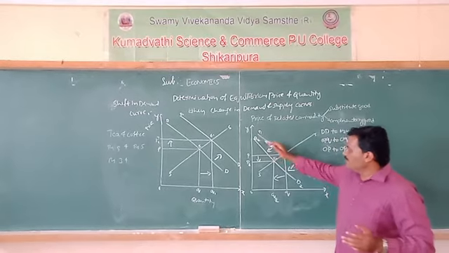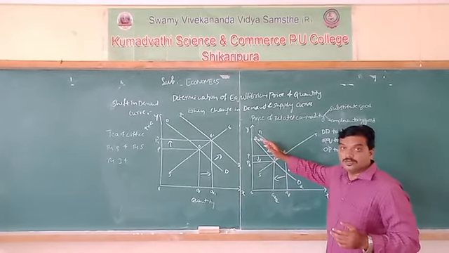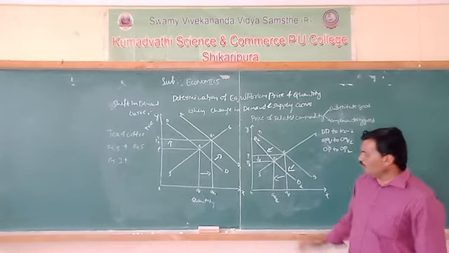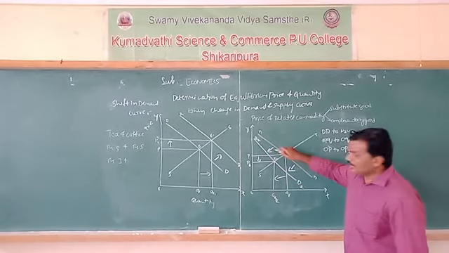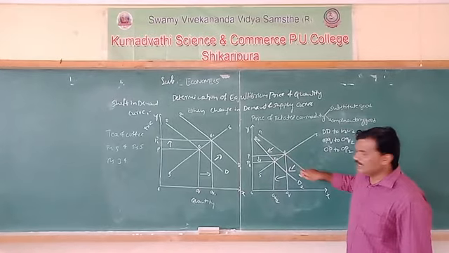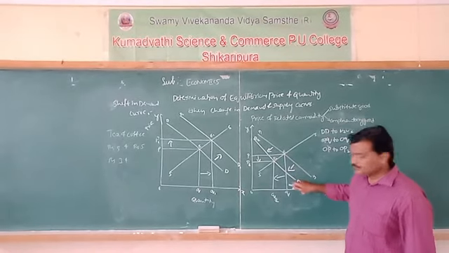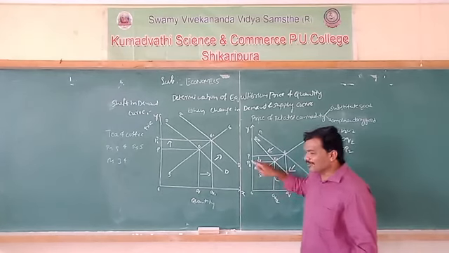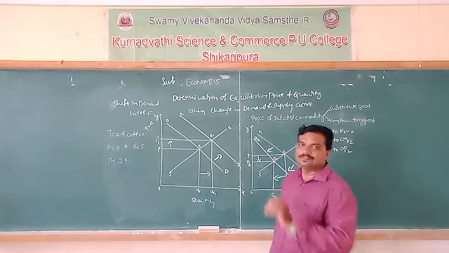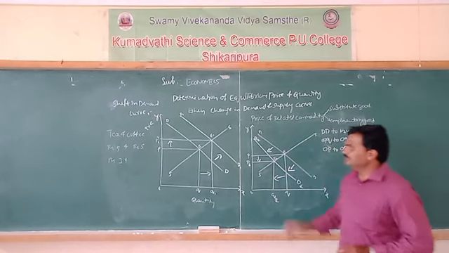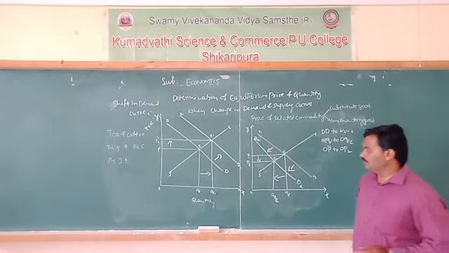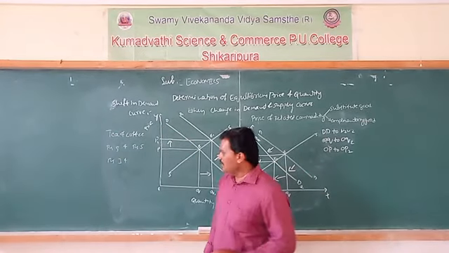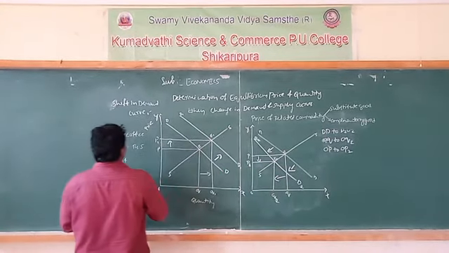That means the demand curve of coffee shifts to the left side. See, observe the arrow mark. It shifts to left side. So what happened? The quantity of coffee may decrease and the price of coffee also decreases. Okay, this is here an example of substitute. This is about the shift in demand. Okay, let me see another, the shift in supply curve.